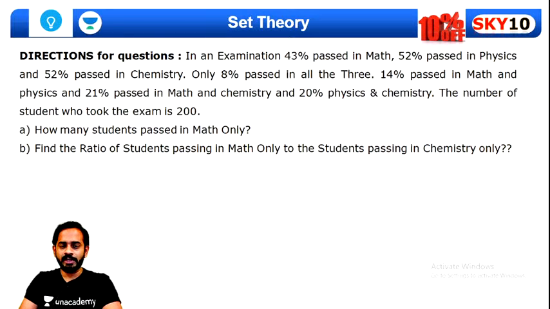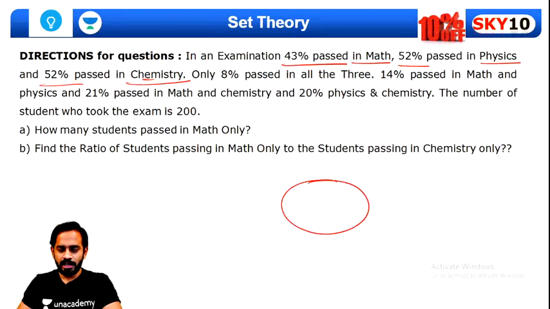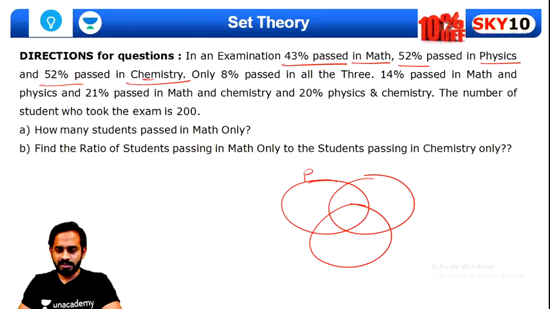In an examination, 43% passed in mathematics, 52% passed in physics, and 52% passed in chemistry. So there are a total of three subjects over here, right? So this is physics, this is mathematics, and this is chemistry.